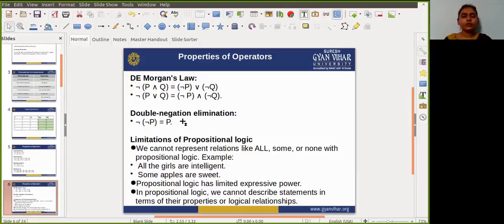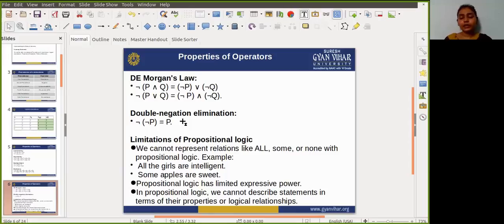For example, all the girls are intelligent. You cannot write this sentence in the form of propositional logic. Another example is some apples are sweet.